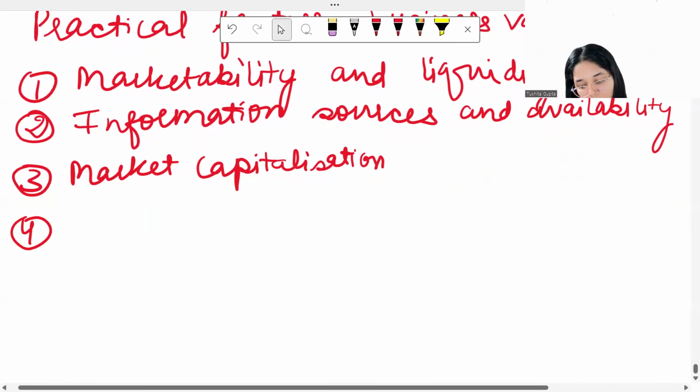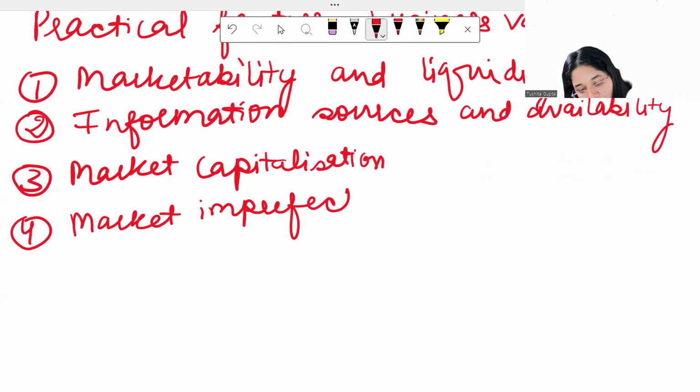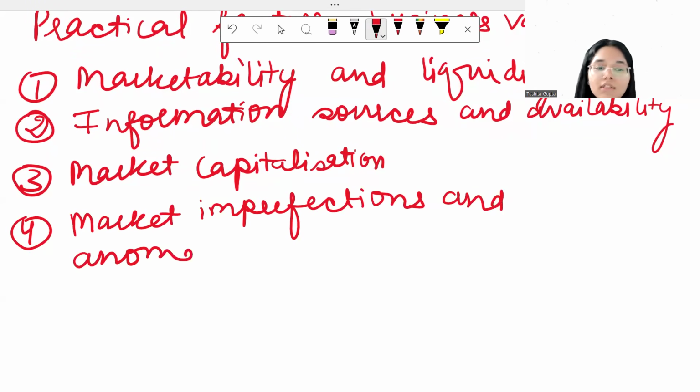Then if you talk about one more thing, this is market imperfections and anomalies. So even though in all of the models, we are assuming that we have a perfect capital market, but in real life, your capital markets are not perfect. They have imperfections and they have anomalies. So what are the imperfections? What are the anomalies? Let us try to understand some of them with the help of a few examples.